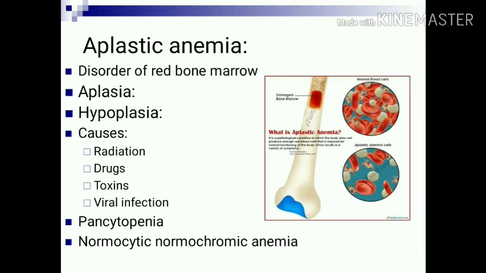Another cause of anemia is aplastic anemia. Here there is a disorder in the red bone marrow. Aplasia means complete loss of functioning of bone marrow, and hypoplasia is decreased functioning of bone marrow. The causes are radiation, drugs, toxins, and viral infection. Here there is pancytopenia, meaning anemia, leukopenia, and thrombocytopenia. All the blood cells are reduced. Anemia is of the normocytic normochromic variety.